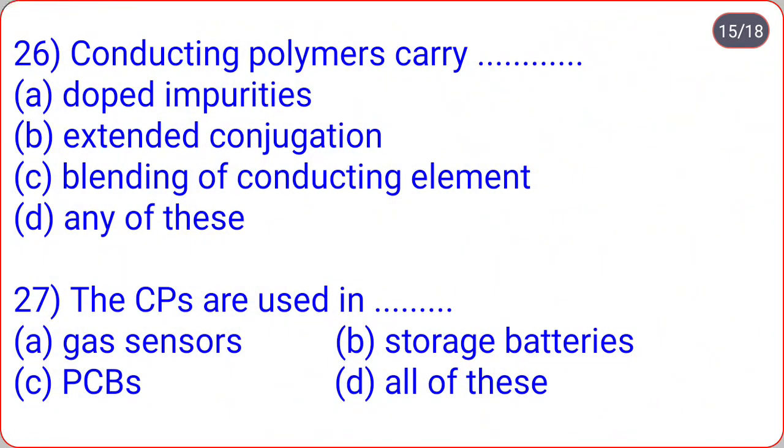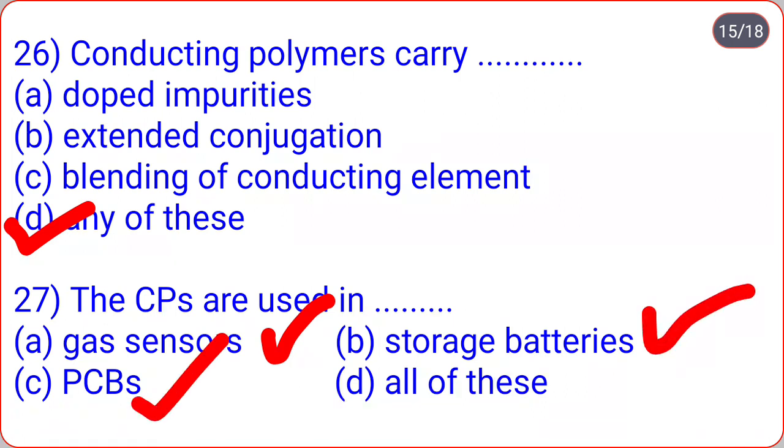Then next, conducting polymers carry dot dot. Doped impurities, extended conjugation, blending of conducting element, any of these. So the correct option is D, any of these. The next, the CPs are used in dot dot. Gas sensors, storage batteries, PCBs, all of these. CPs means conducting polymers. The conducting polymers are used in gas sensors, storage batteries, PCBs, so the correct option is D, that is all of these.